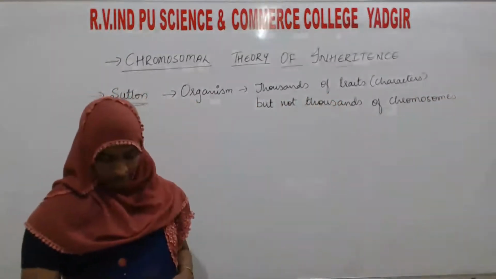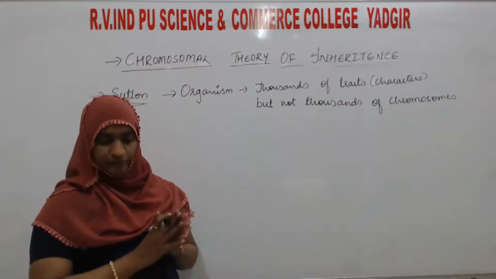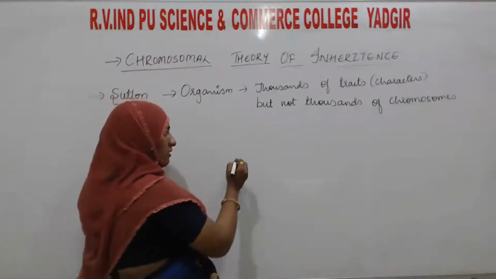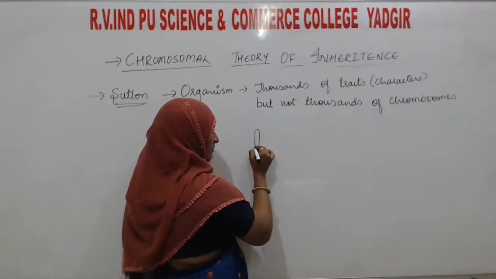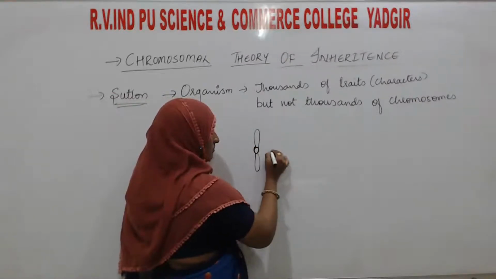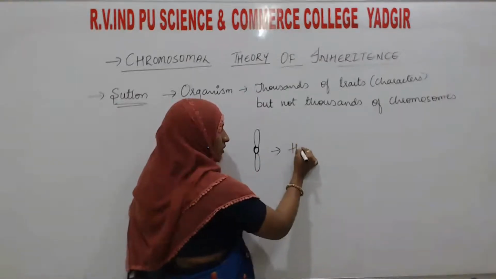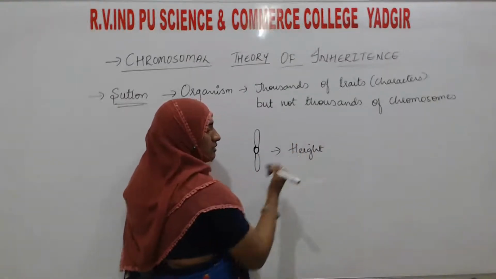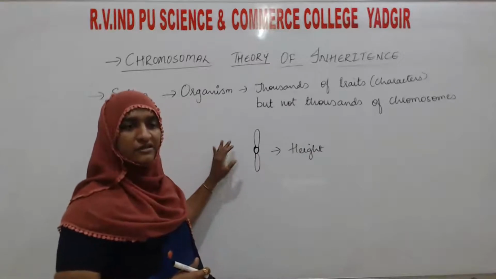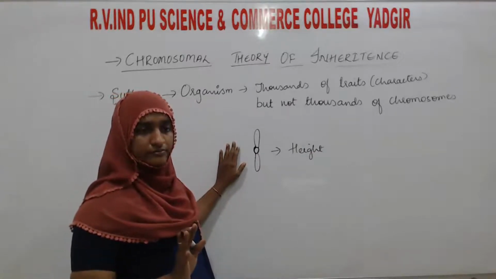Hence, for one trait, suppose this is one chromosome. Is this chromosome meant for height? Is this correct? No.